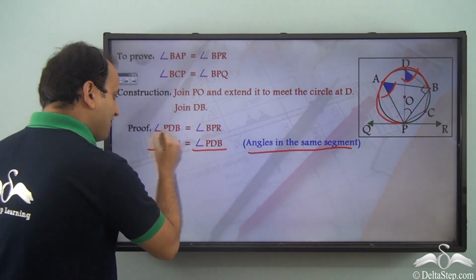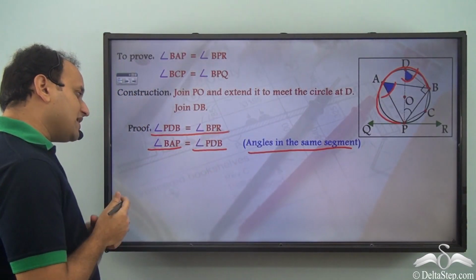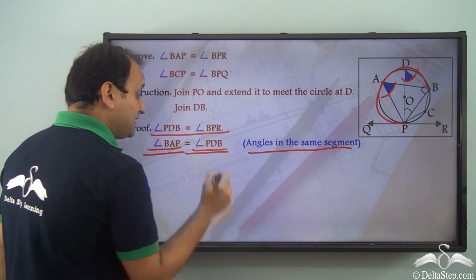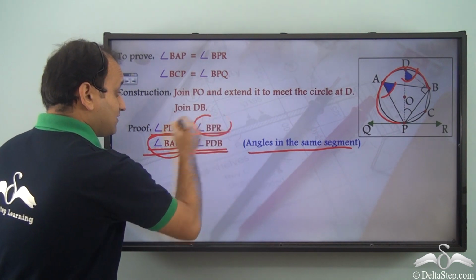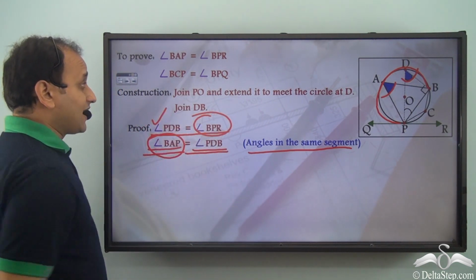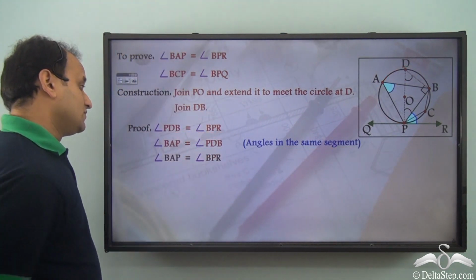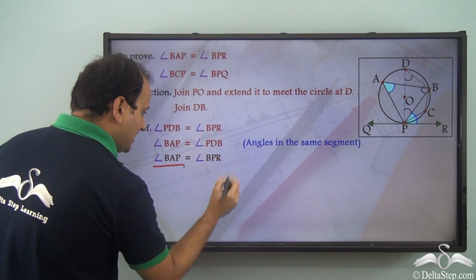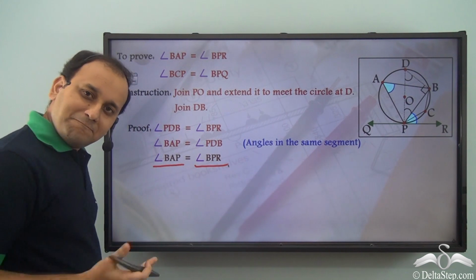Now again we have two equations. Angle PDB is equal to angle BPR and angle BAP is also equal to angle PDB. So both these are equal to angle PDB. So from this we can say that angle BAP is equal to angle BPR because both of them are equal to angle PDB.